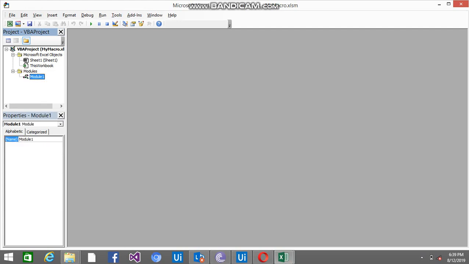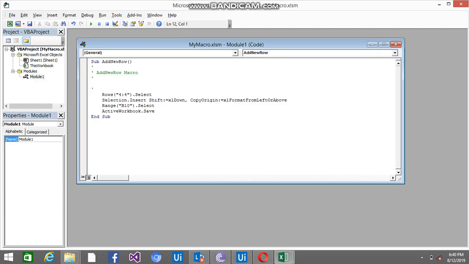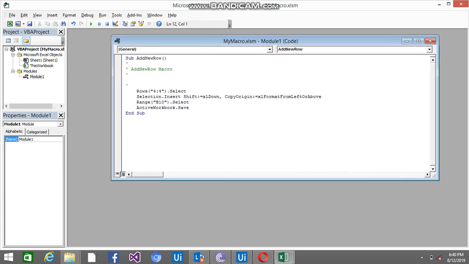Click on the modules. See, on double clicking these modules, the code will open here on the right side. So add new row is a function, the name I have given when there was a pop-up.